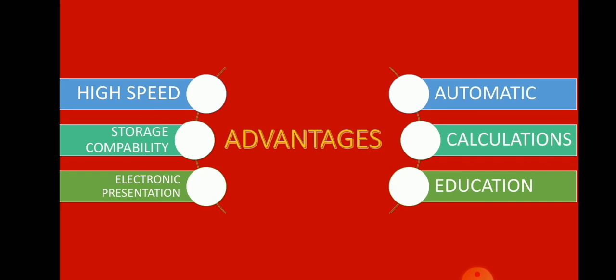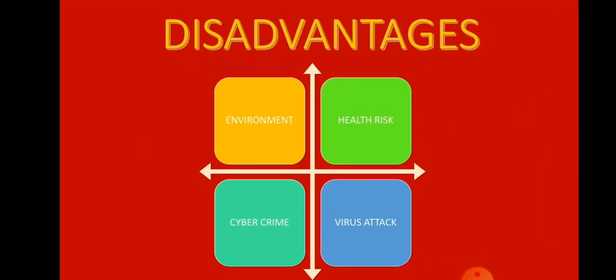Besides the positive aspects of computer, it may also have negative impact on our society. Let us learn about some disadvantages of computers. Environment. The process of manufacturing computers pollutes the environment. Health risk. Working on computer for longer hours can lead to back, neck and shoulder pain, headache, eye strain and overuse may result in injuries of the arms and hands.